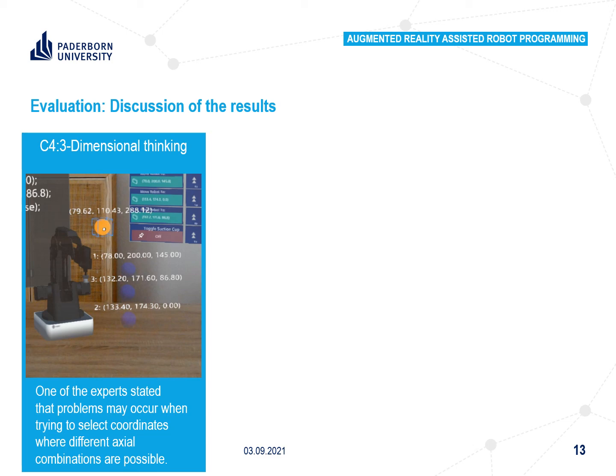The received feedback regarding Challenge 4 suggests that coordinate handling is challenging, and SPIRT does help in tackling these difficulties with the coordinate selection mechanism and the waypoints drawing. One of the experts stated that problems may occur when trying to select coordinates where different actual combinations are possible.